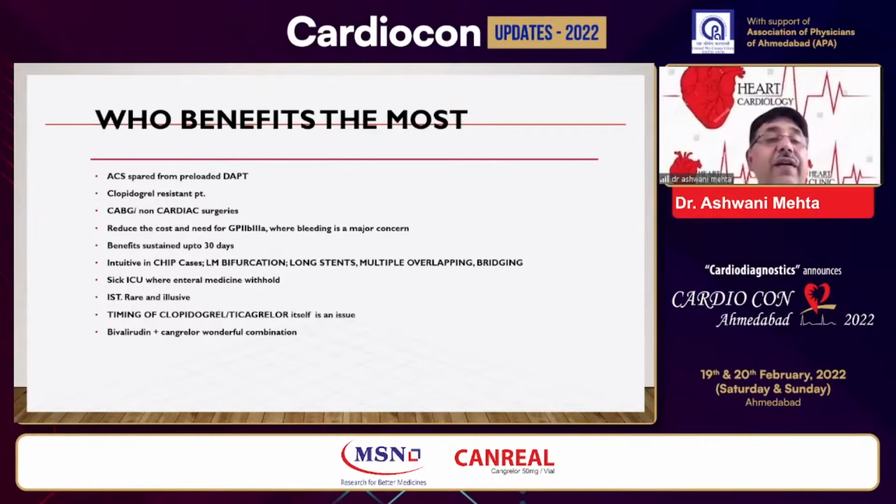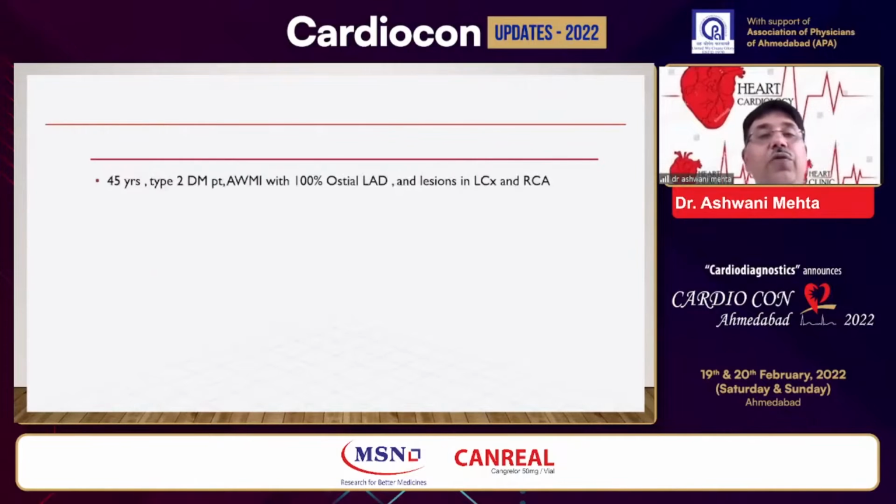We are looking at intuitive use in chip cases, left main bifurcation, long stents, multiple overlapping stents, bridging, and also in sick ICU patients where enteral medicines are withheld and the patient is being fed by Ryle's tube, and also in patients where the timing of clopidogrel or ticagrelor itself is an issue. Another thing I'd like to mention here: if you look at the pharmacokinetics of platelet inhibition, probably selatogrel plus cangrelor could be a wonderful combination.